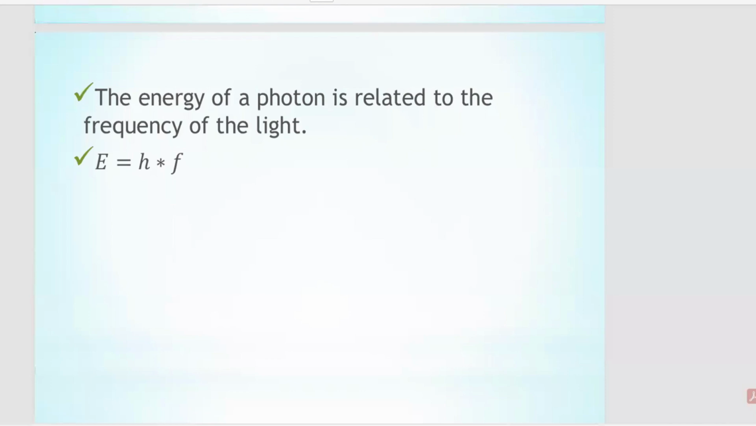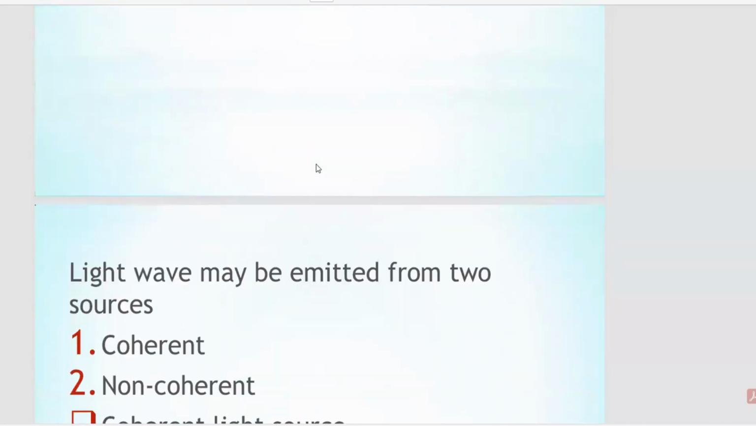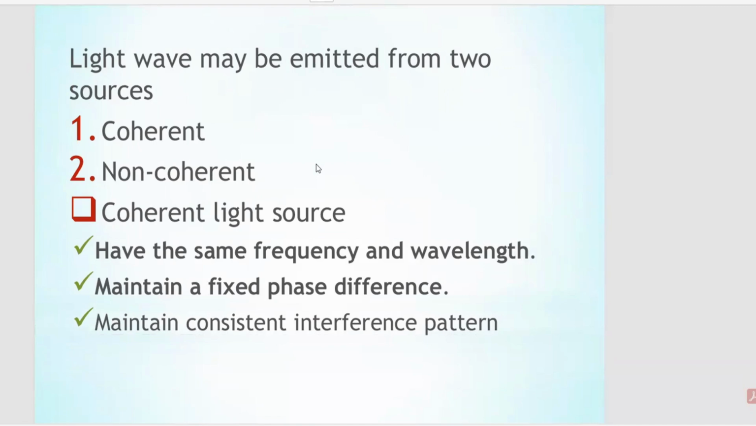The other important point that we are going to see is sources of light. Light can be emitted from coherent or non-coherent sources. In the case of a coherent source, the emitted light waves have the same frequency and wavelengths, and maintain a constant phase relationship over time. This coherence is essential for producing a consistent and stable interference pattern.